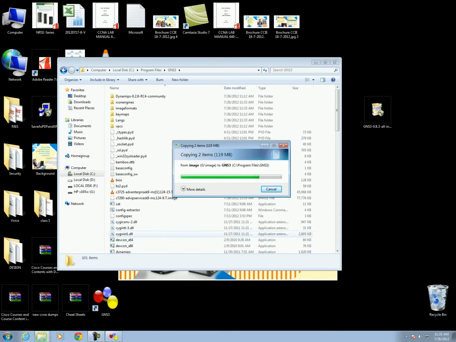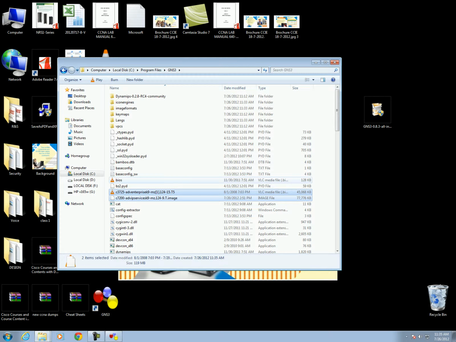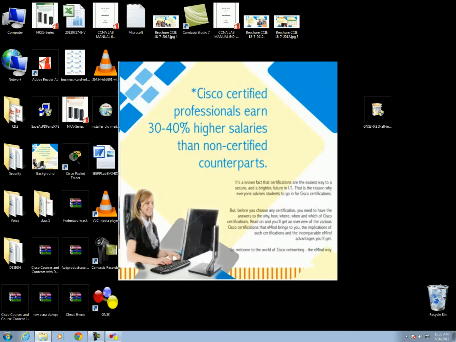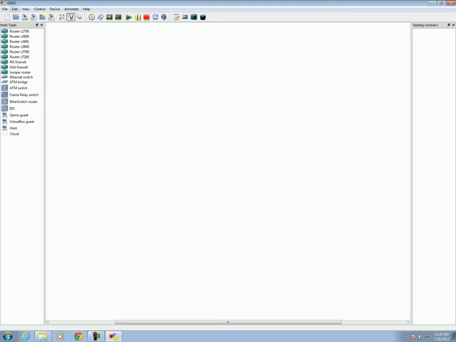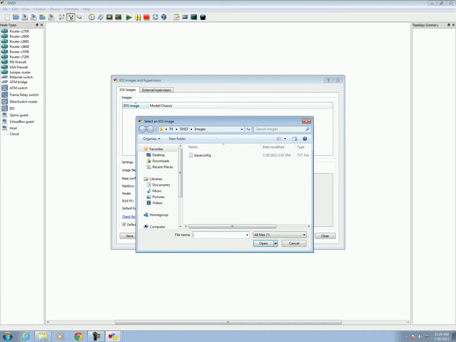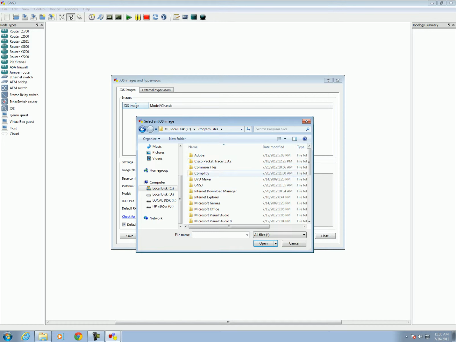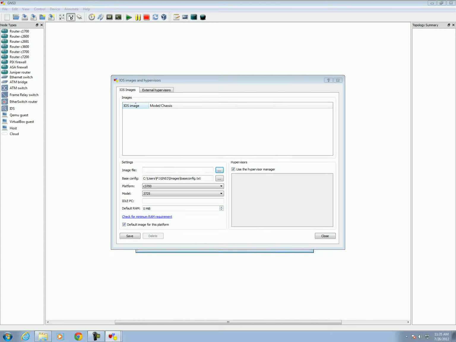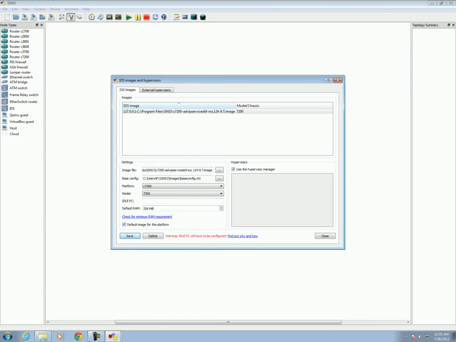I'm using Windows 7, so a lot of confirmation it asks, yes always. Allow, yes, all these commands need to be given, and then go back to GNS, edit, iOS, click this button. It will take you to the GNS folder. Go to C:program file GNS3. Yes, here you should find that image. Look at this, you have a 7.2 series image. Click open and say save.